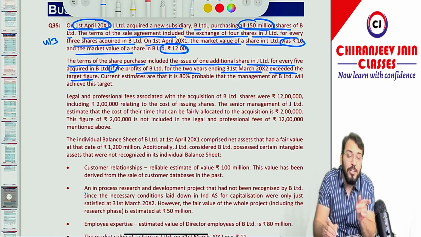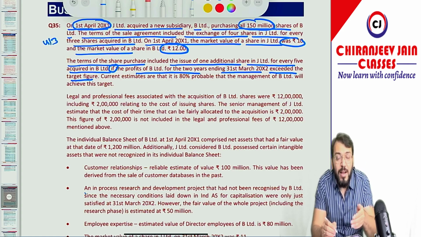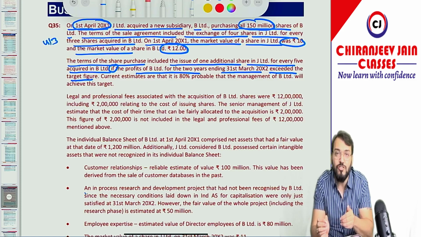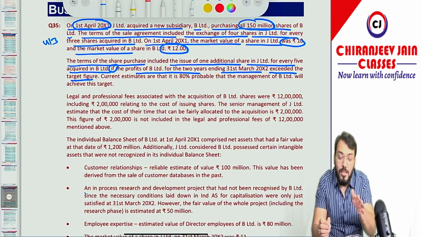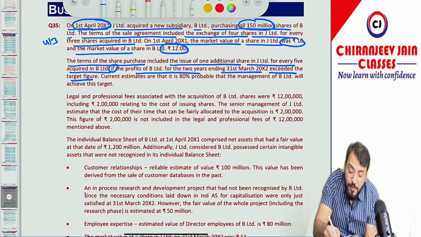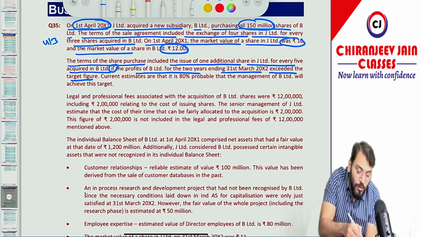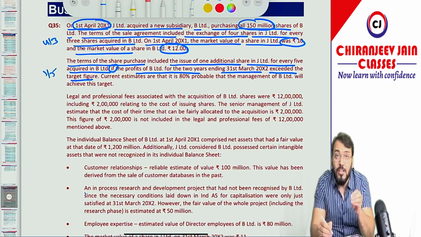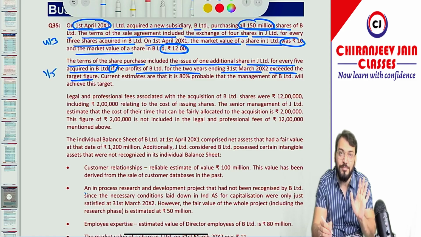But what Ind AS 32 says is that whenever there is any financial instrument which will be settled in a fixed number of the entity's own equity instruments, it will always be classified as equity. Here it will be settled in a fixed number of equity shares, as the 1/5 swap ratio is given, so we can easily find out a fixed number of equity shares. So it will be initially classified as equity only. Correct?